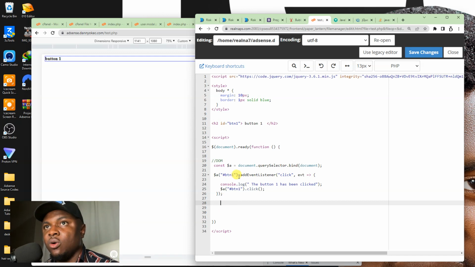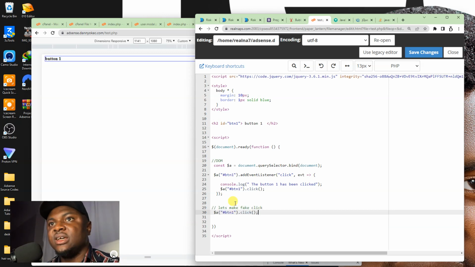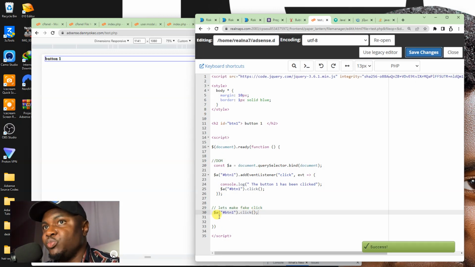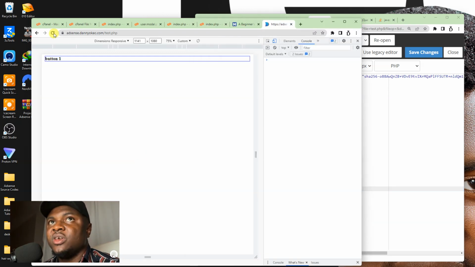If I say, whatever this thing is, this is this button. I want to come here. Let's make a fake click, okay? And then I put in a click here, button 1. Now I'm using JavaScript to click on this. This click can only launch the handler once, but it cannot trigger any event or dispatch any event here. So if I refresh this page, you only see it happen once. That is because it's a fake click, okay?